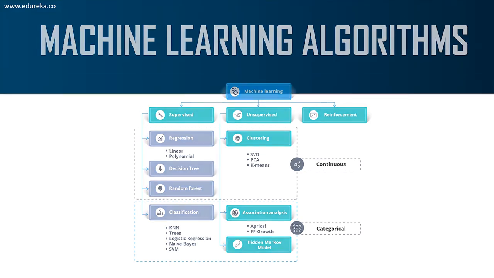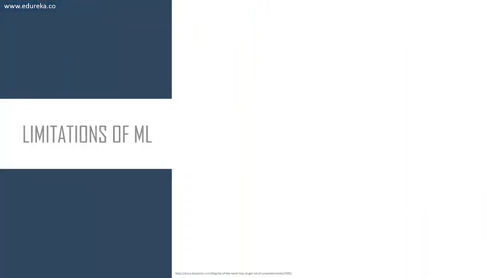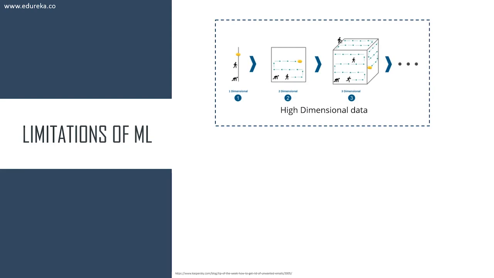Now let's move on to our next topic, which is limitations of machine learning. Before we understand what deep learning is, it's important to know the limitations of machine learning and why these limitations gave rise to the concept of deep learning. One major problem in machine learning is that machine learning algorithms and models are not capable of handling high dimensional data.